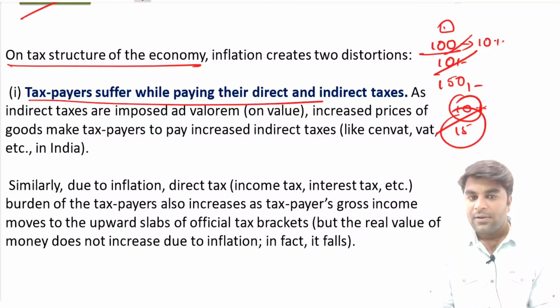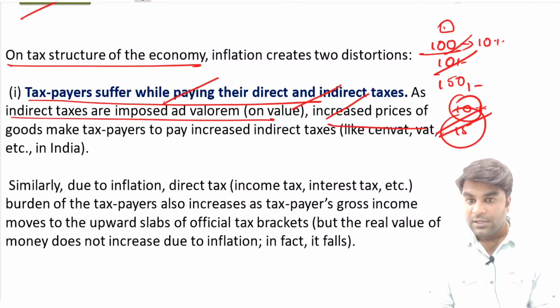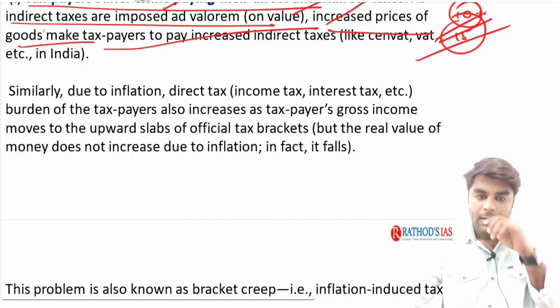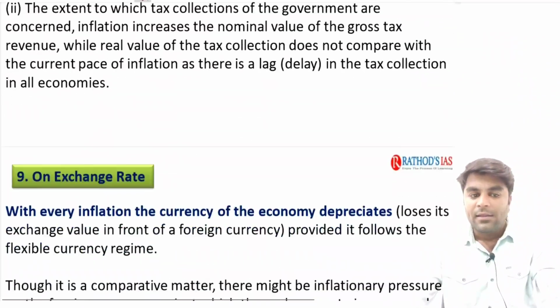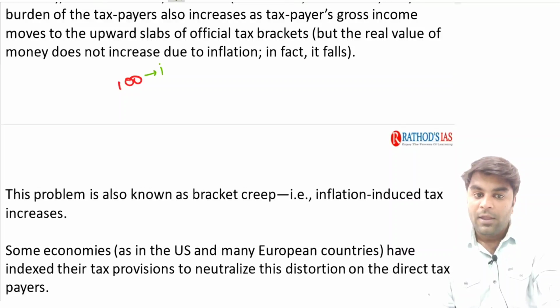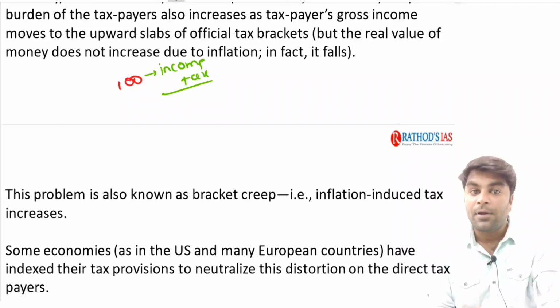So, the taxpayer suffers while paying direct as well as indirect taxes. We call this an indirect tax. See, as indirect taxes are imposed on the value addition, increased prices of the goods make taxpayers pay more and more taxes in such a way. Right? Now, similarly, in case of direct taxes, say for example, if a person is getting 100 rupees. Currently this person does not come under the ambit of direct taxes, say, for example, income tax.